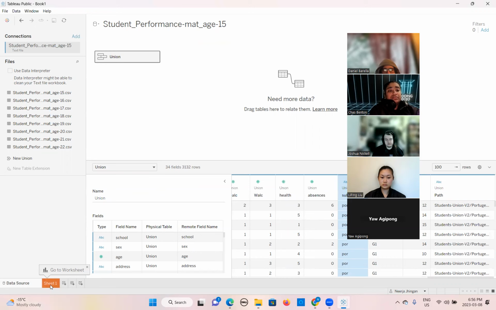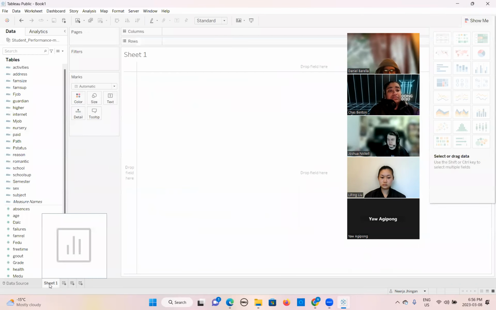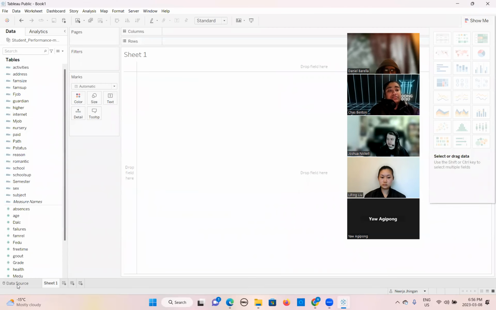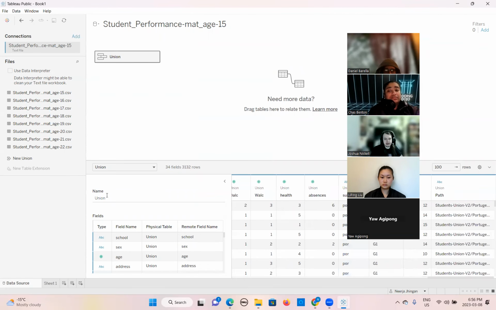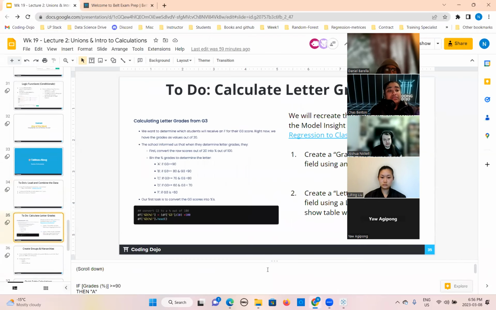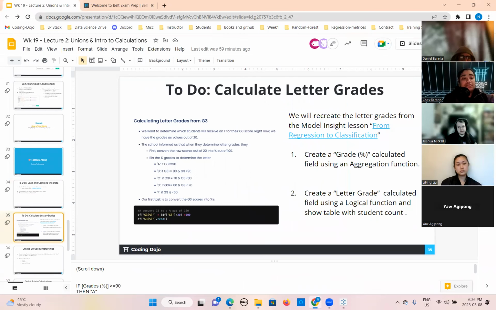Now we will click on the first sheet. So I will rename the union to students now. I forgot it. So we will go back here. I will name it students. Okay, so now what is next?